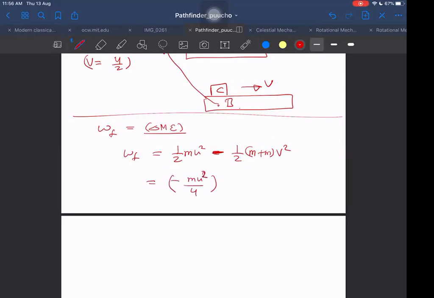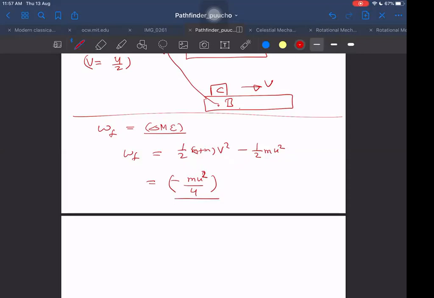No, sorry, my mistake. Change is always final minus initial. So half of m plus m into V square, minus half of m into u square. Then this only, right?